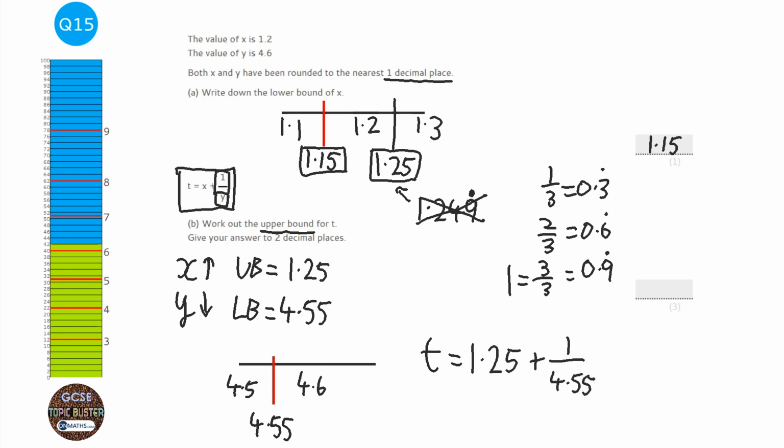Let's just do that on the calculator: 1.25 plus fraction button 1 over 4.55. And I get the answer 1.46978 and so on. It wants it to 2 decimal places, so it's going to be 1.47 because that 9 would round that 6 up.